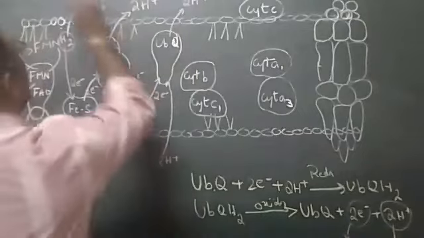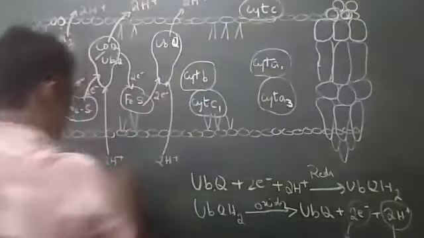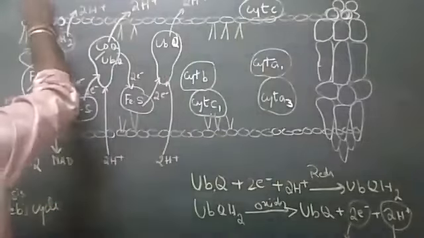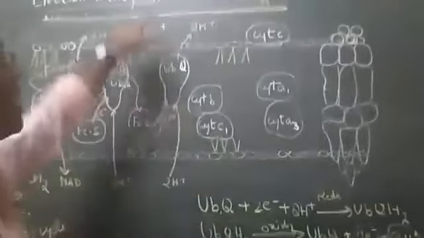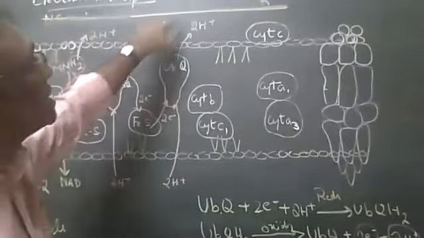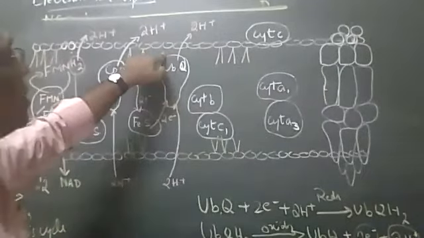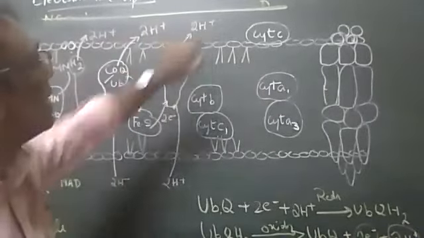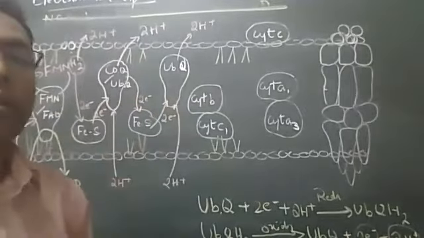Above this is another outer membrane. If it is mitochondria, this will be the outer membrane and this is the inner membrane. If it's a bacteria, this is the cell wall and this is the cell membrane. So here the protons are accumulating. From there, it is very simple. What's going to happen?